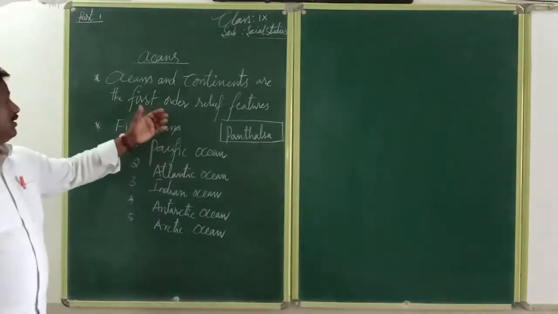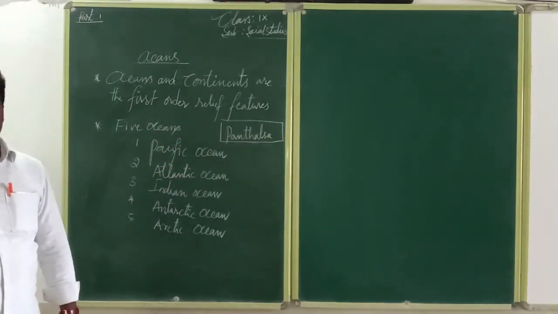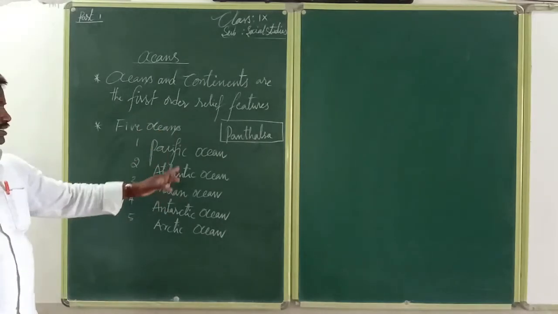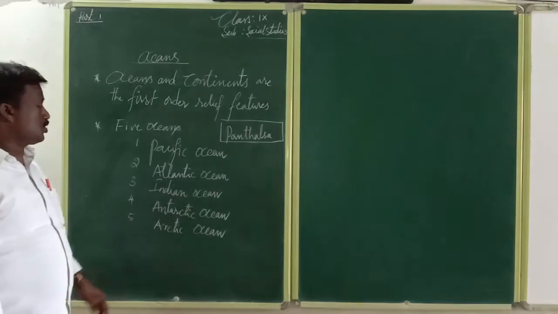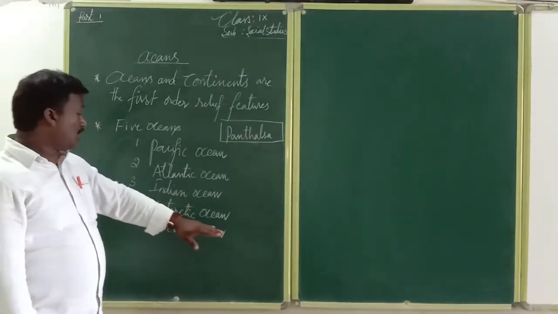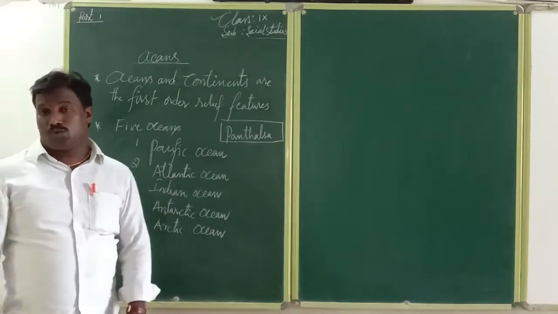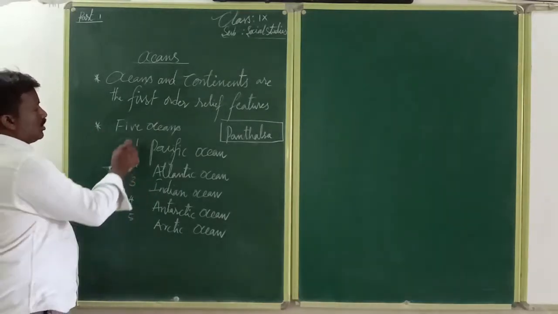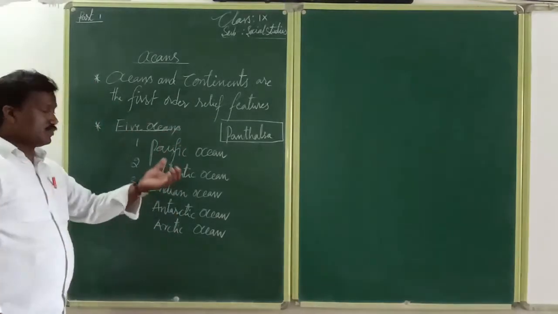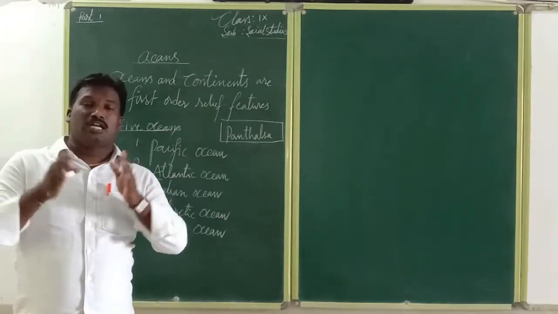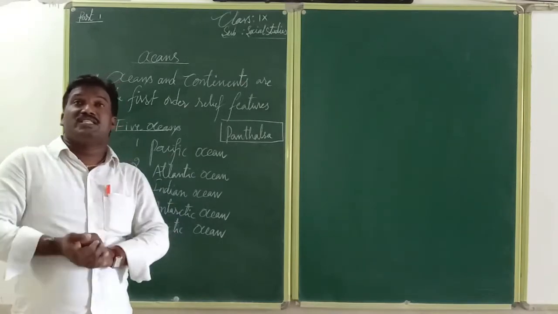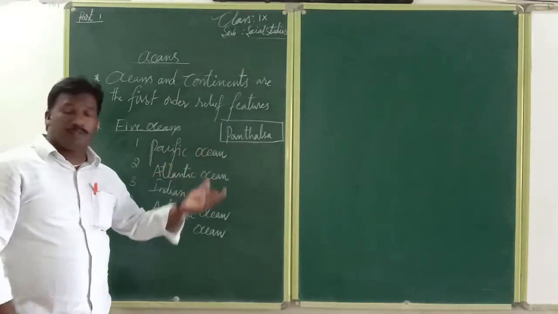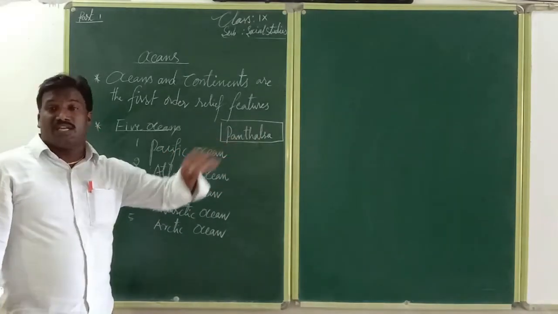Now we can come to the different types of oceans. Mainly there are 5 oceans: the Pacific Ocean, the Atlantic Ocean, the Indian Ocean, the Antarctic Ocean, and the Arctic Ocean. Each originated and its coverage is in different directions. For example, the Pacific Ocean is covered on this side of the east.